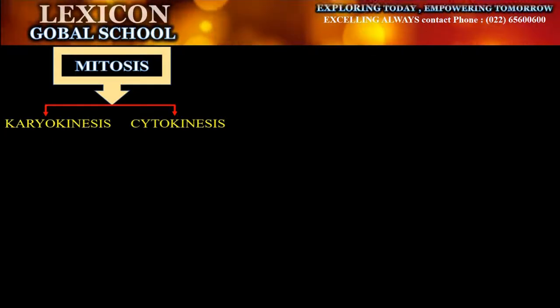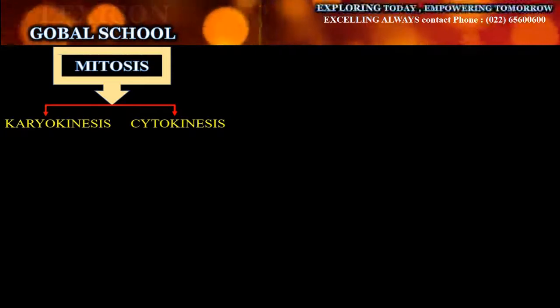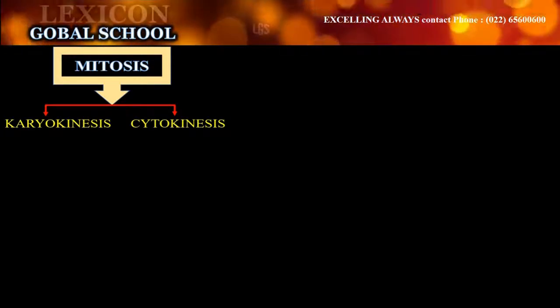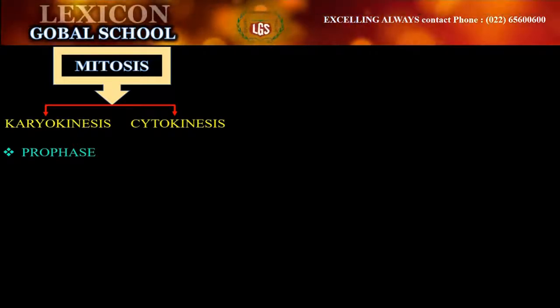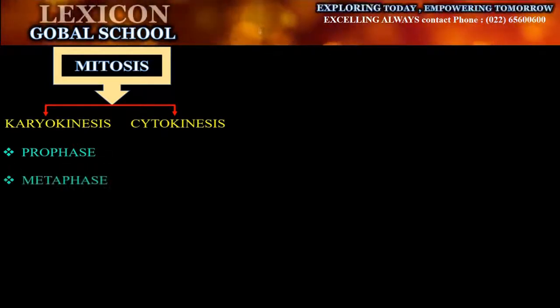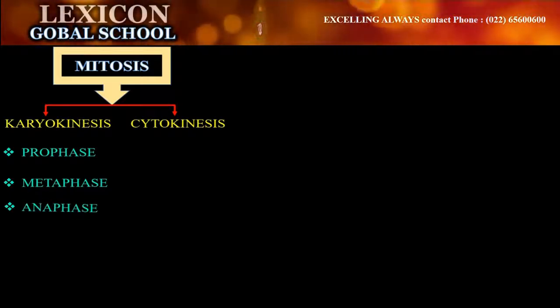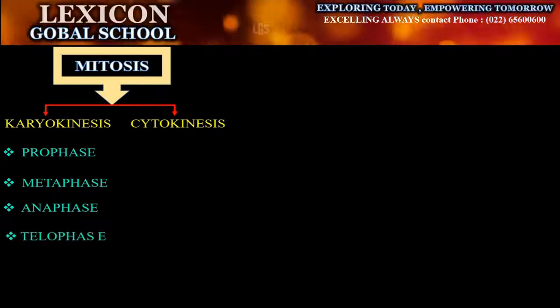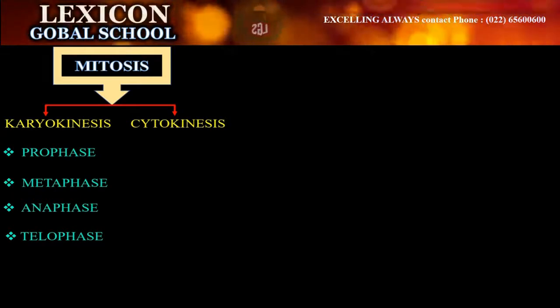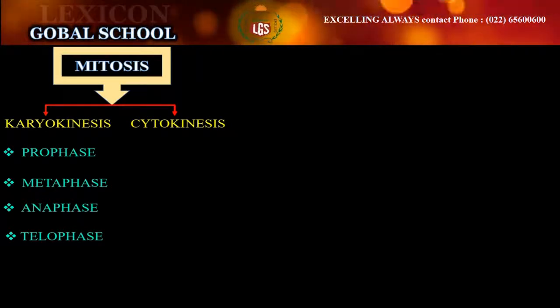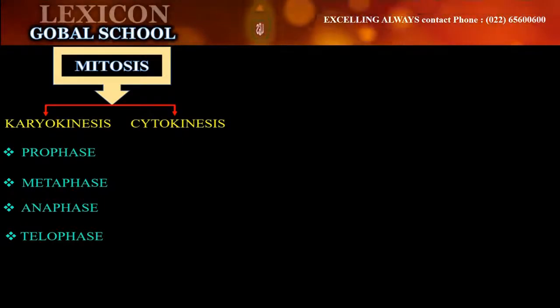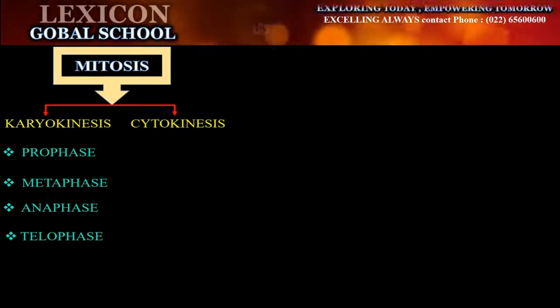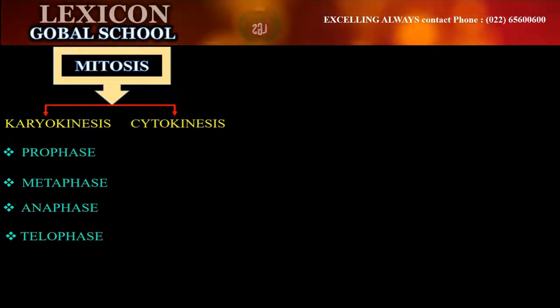In mitosis cell division, we have already done this part. Let us first revise it. We learned about the phases of division, right? The first phase was prophase, the second one was metaphase, the third one was anaphase, and the fourth one was telophase. At the end of the fourth stage, we get two independent daughter cells, where the nucleus divides itself and the cytoplasm also divides.